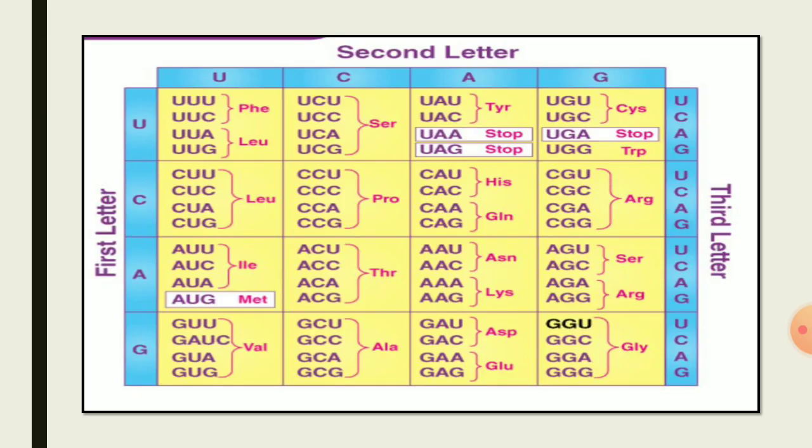This is a chart for the codons. Here UAA, UAG and UGA act as stop codons. AUG is the initiating codon.